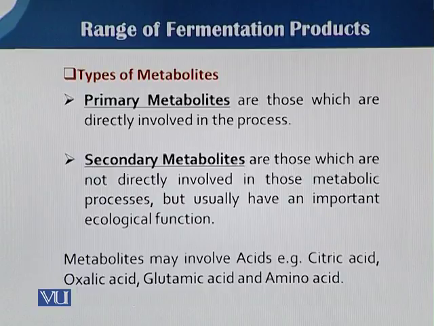But the secondary metabolites are those which are not directly involved in those metabolic processes but usually have an important ecological function.